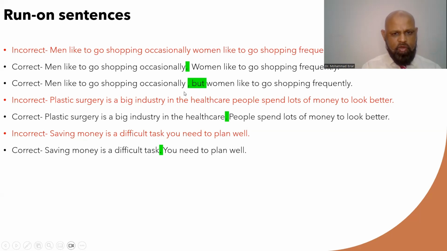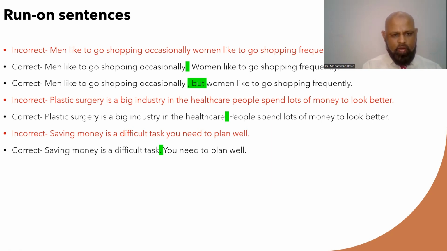Another way to fix it, as you can see in the second correct sentence here, is that one of the FANBOYS is used here, that is but. And before but, we have to use a comma.